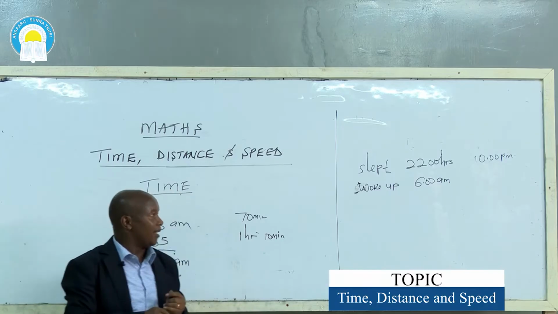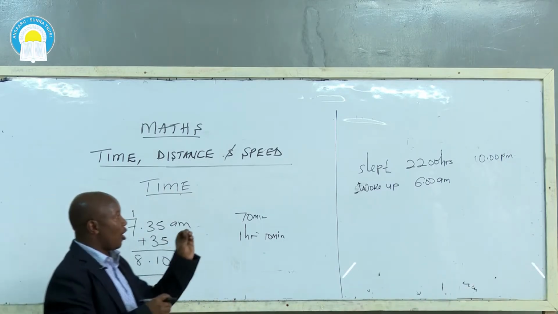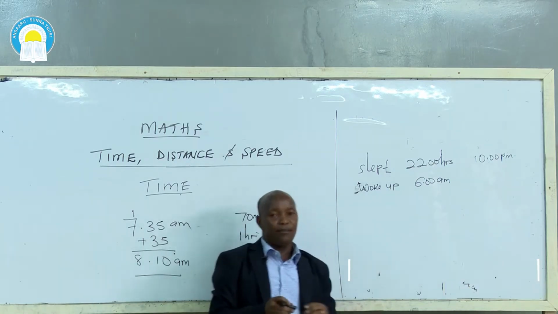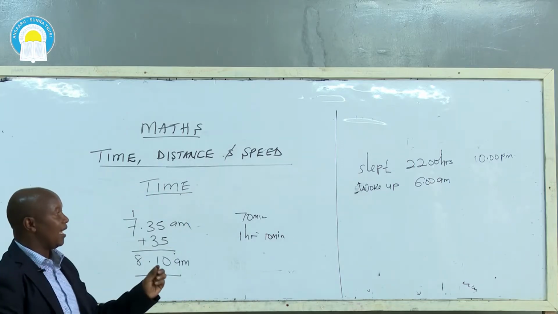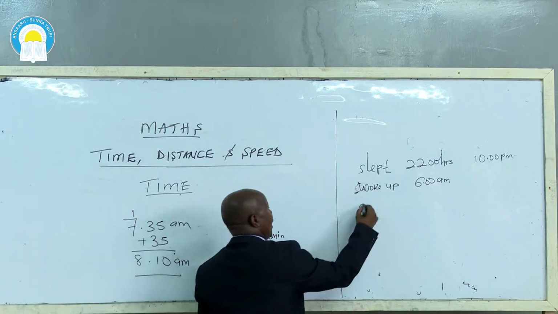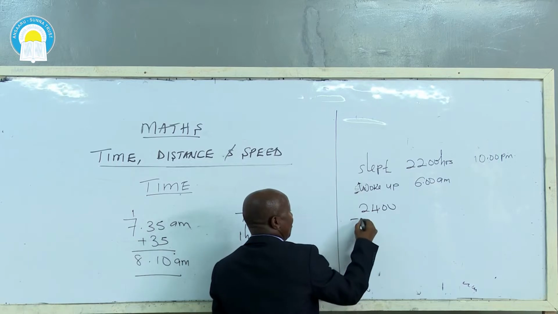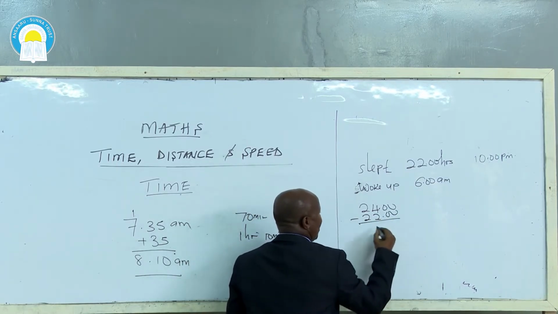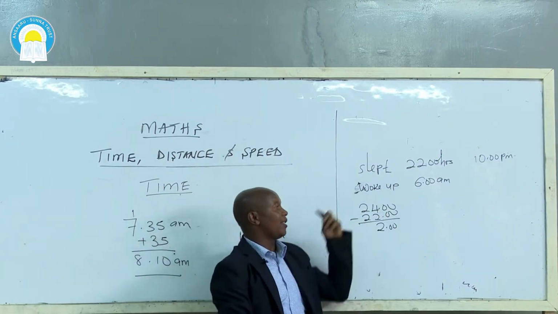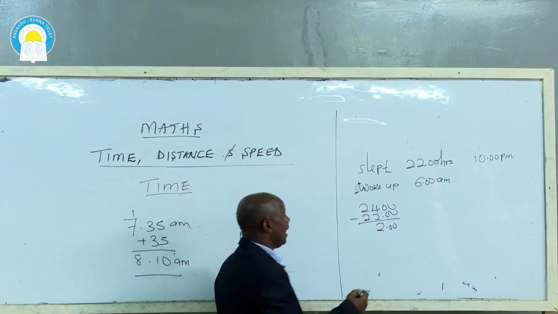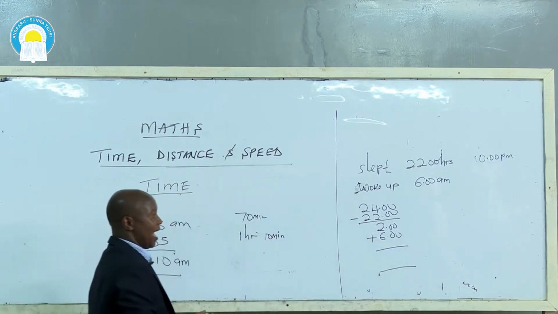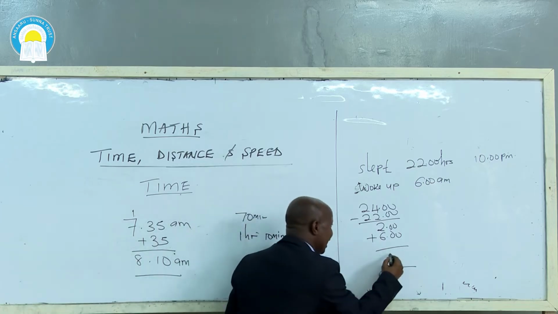And the very simple mathematics, you can assume now, because one day has only 24 hours and he slept at 22 hours, that means the previous day, Alima slept for only 2 hours. Where is 2 hours coming from? Now, you say 24 hours, because a day has 24 hours, minus 22 hours. That means now, Alima slept 2 hours the previous day. Then the next day again, he woke up at 6 a.m. That means he slept again for 6 hours. So how long was Alima asleep? That means Alima was asleep for only 8 hours.